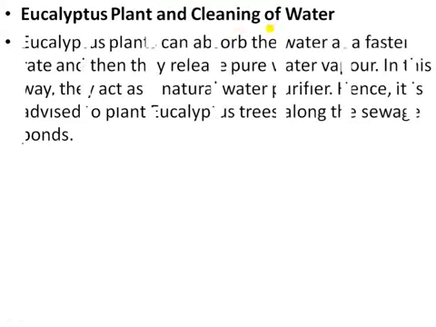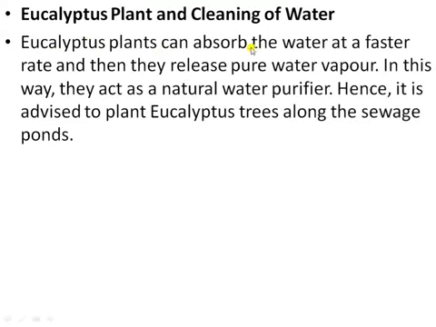Next topic is the eucalyptus plant and the cleaning of water. With the help of the eucalyptus plant, how can we clean the water? The eucalyptus plant can absorb water at a very fast rate. Then they release pure water vapors from their leaves. In this way they act as a natural water purifier, and hence it is advised to plant more and more eucalyptus trees along the sewage ponds.